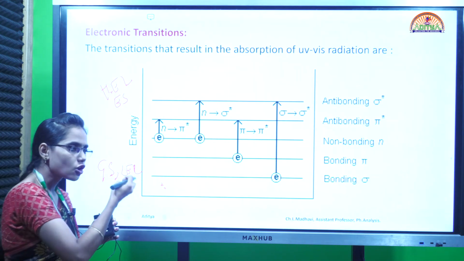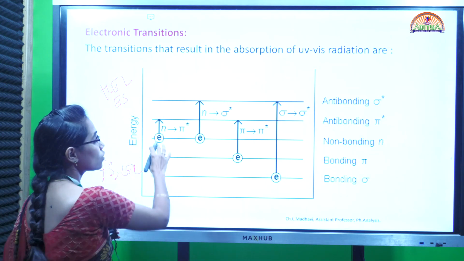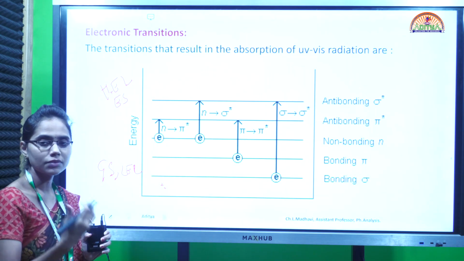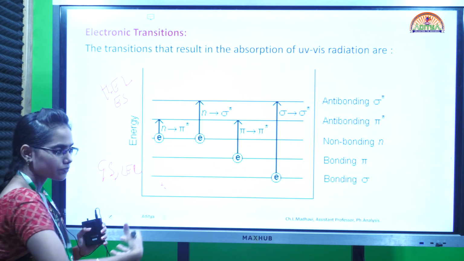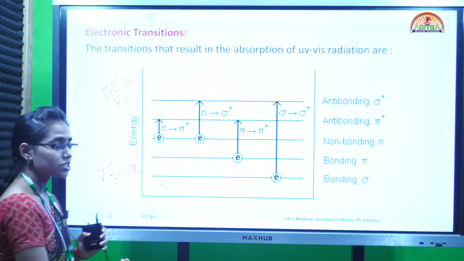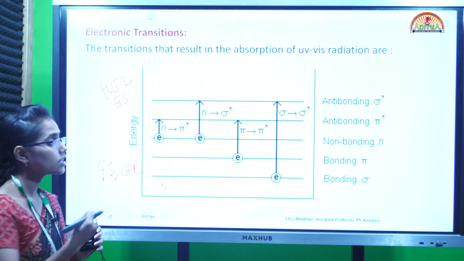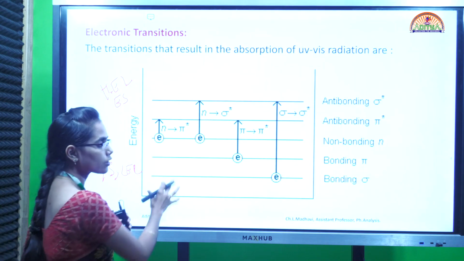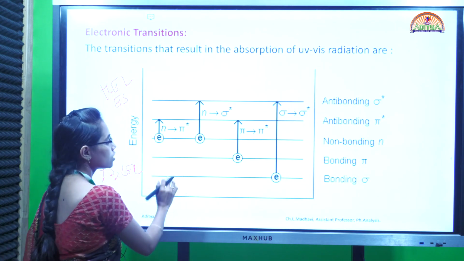So by absorbing the UV radiation, the electrons get transited. Here we are studying only the UV visible radiation, the absorptions which occur in the UV visible region. The electrons from the lower energy level or ground state absorb the UV visible radiation and then get excited to the excited states. Here we are only discussing absorption.